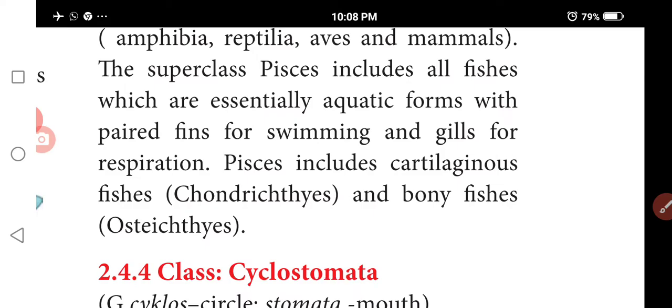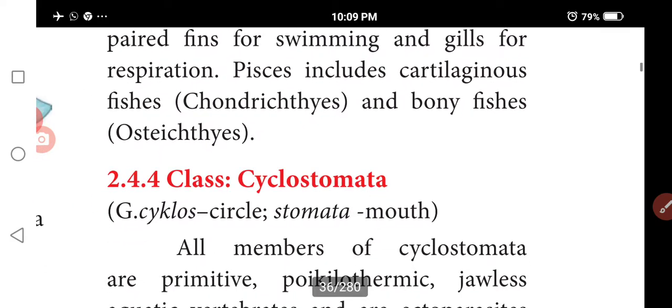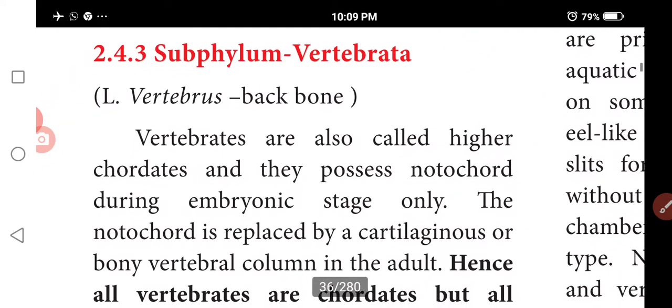In the aquatic forms, swimming and respiration are by gills. Fishes include the cartilaginous fishes and bony fishes. We will discuss bony fishes later. Next one is Cyclostomata. First we discussed Vertebrata.